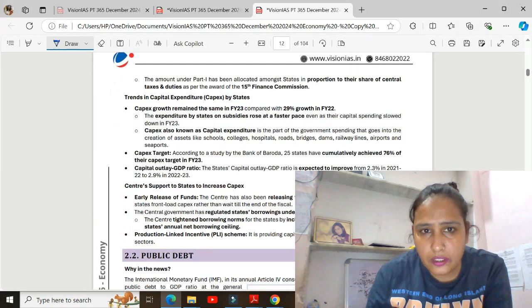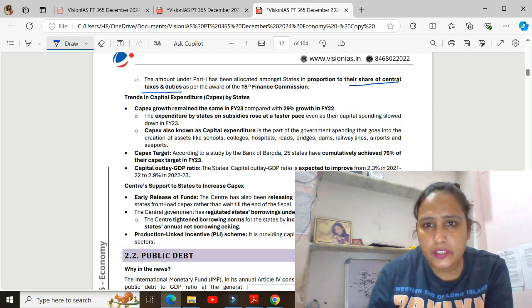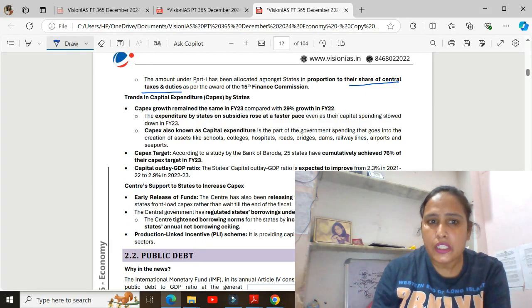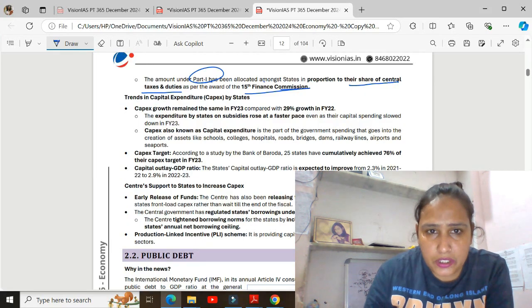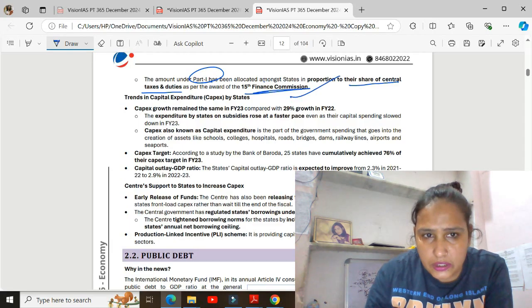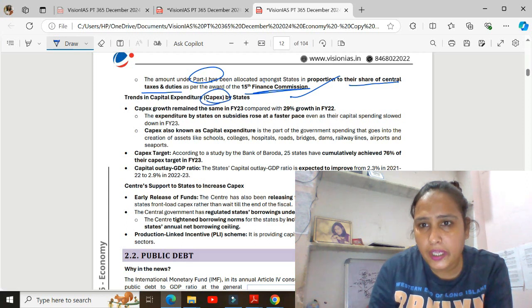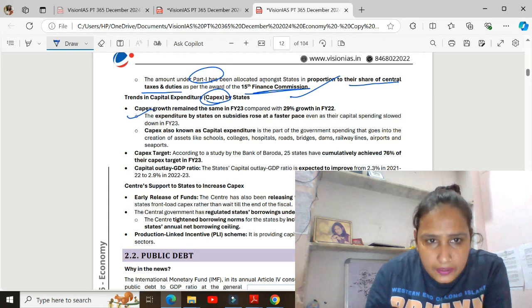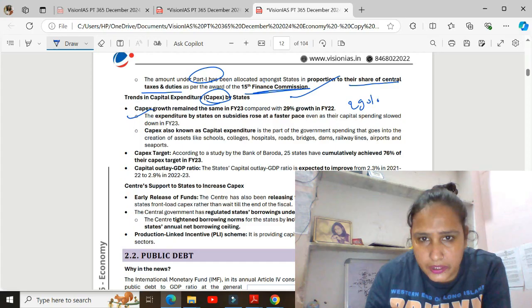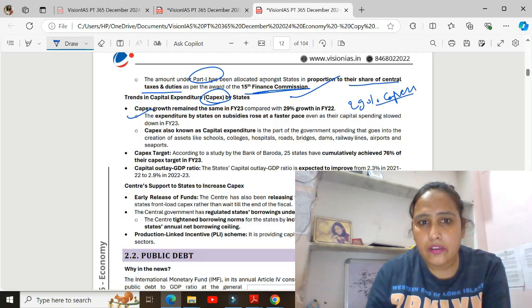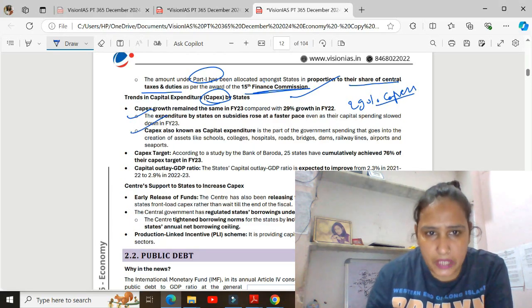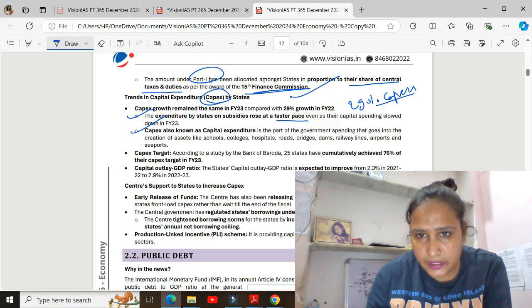Next is the share of the states in central taxes and duties, allocated by the 15th Finance Commission. Capex growth is 29%, and expenditure by the states on subsidies rose at a faster pace.